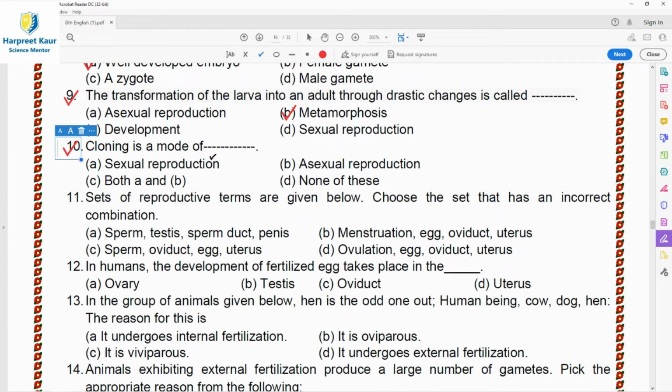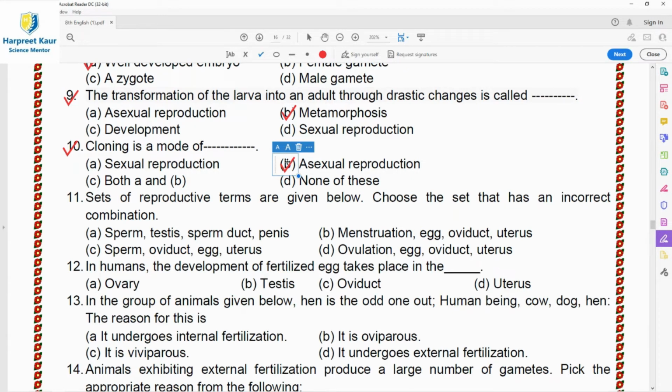Then moving to question 10. Cloning is a mode of dash. So what is cloning? Cloning is the production of an exact copy of an animal by means of asexual reproduction. So it is a mode of option B, asexual reproduction. In this, an animal which is genetically identical to its parent, that is called clone, is produced, and the clone is an exact copy of its parent.